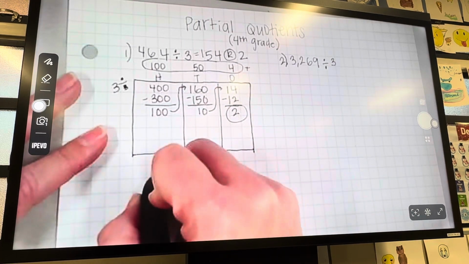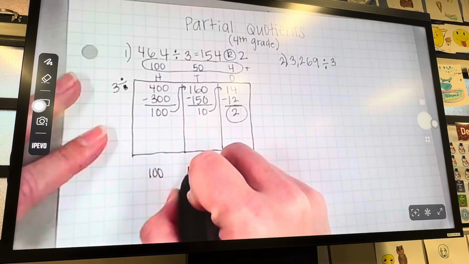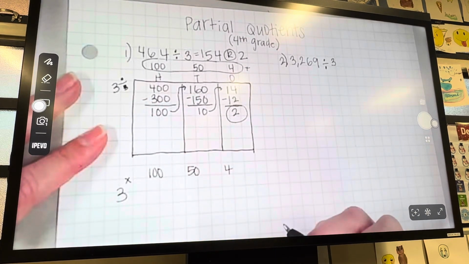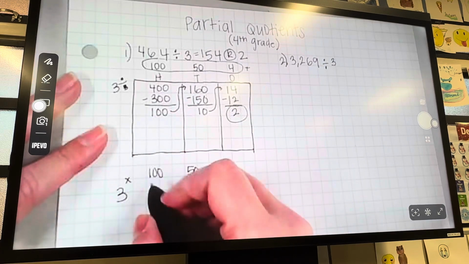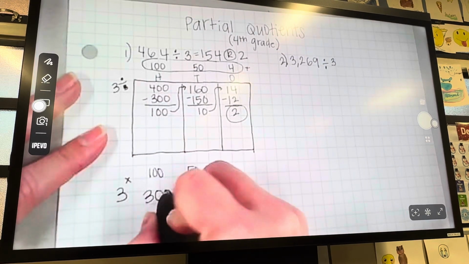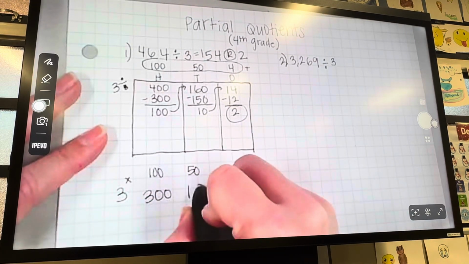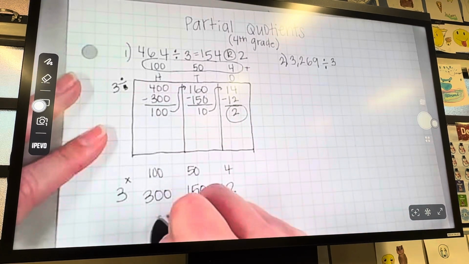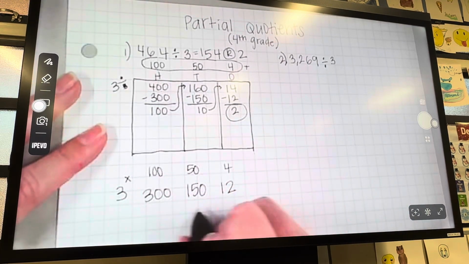154 times 3. This is our partial product strategy. So 3 times 100 is 300. 3 times 50 is 150. 3 times 4 is 12. We add our partial products together to get